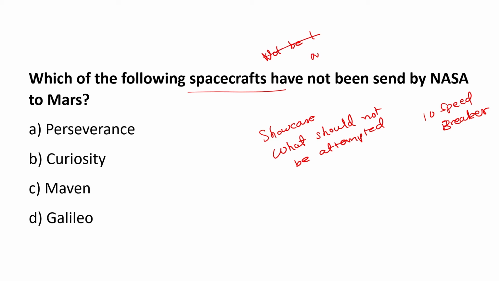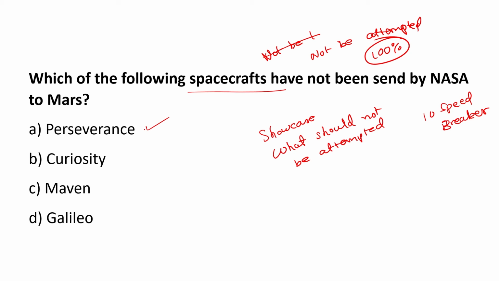They should not be attempted unless you are 100% sure with respect to the factual information, unless you know the factual information. I took it up to showcase what kind of questions those are. So if I look here, what is written? Which of the following spacecrafts have not been sent by NASA to Mars?